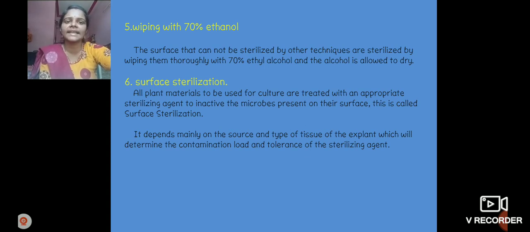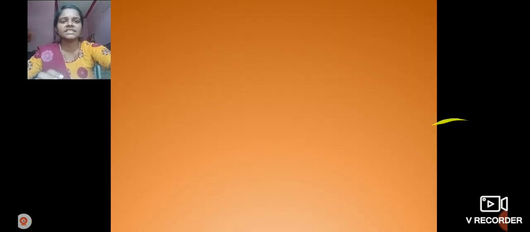It depends mainly on the source and type of tissue of the explant, which will determine the contamination load and the tolerance of the sterilizing agent. Surface sterilization depends upon which type of tissue explant we take, and which type of sterilizing agent we use in this method. These are the sterilizing techniques.